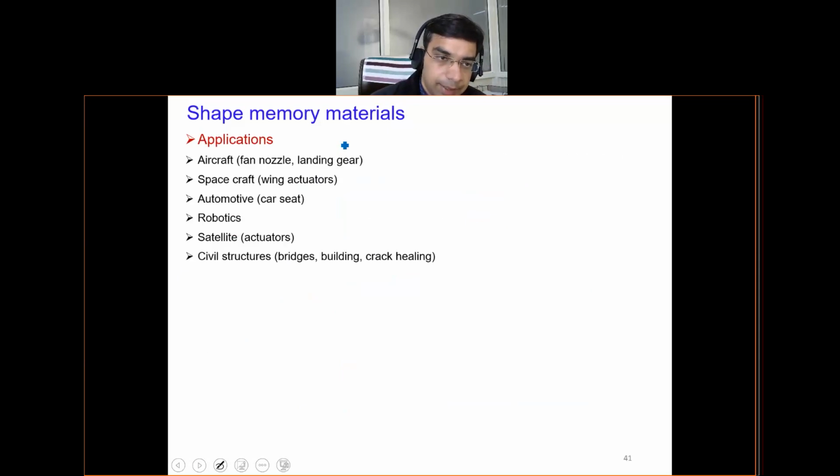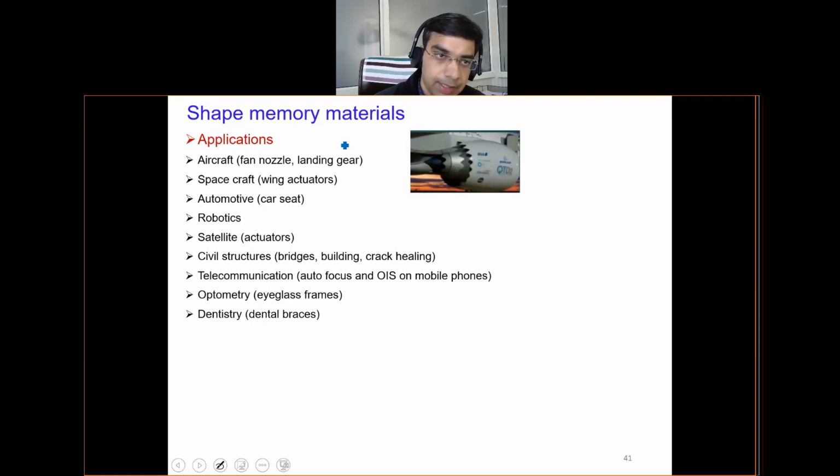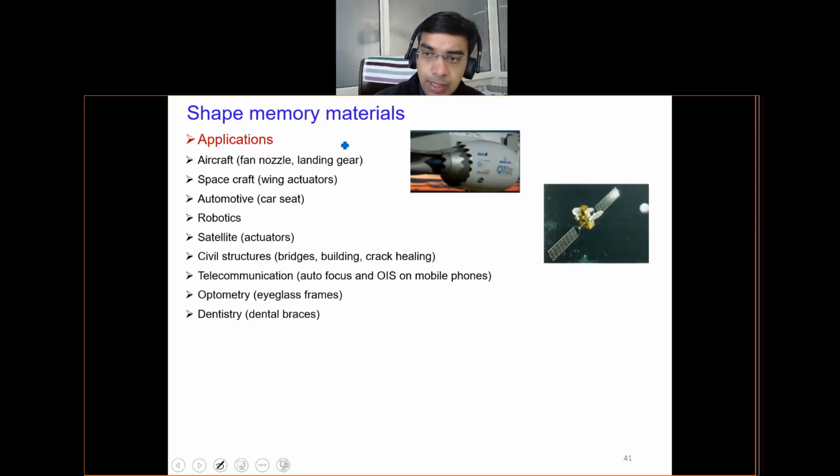And these are some of the applications of these types of materials, like the aircraft nozzle. It can change shape upon heating, and when it cools again, it can get back to the original shape. There are satellites, where you have large temperature variation in space, so there you can actuate the wings of the solar panels on the satellite.